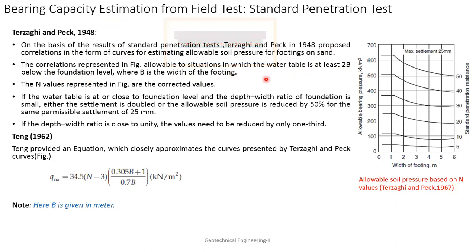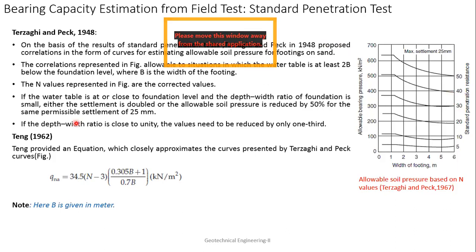As I told you earlier, the water table will have no influence if it is below 2B from the bottom of the foundation. So that is a must for using this curve. And here the N value is the corrected value, so the N value we are using is the final N value.